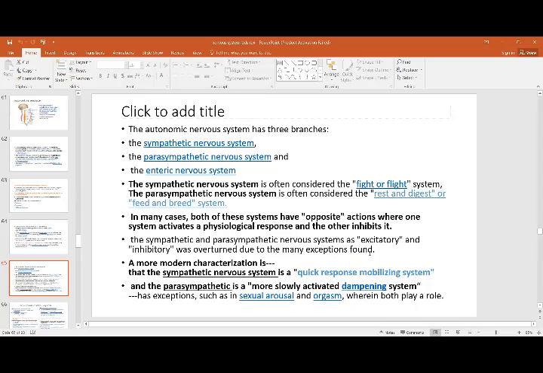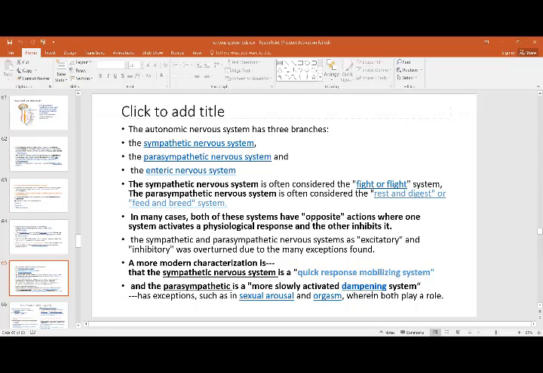Many exceptions were found. It is not purely that one is excitatory and the other is inhibitory. They are a mixture of it, so it is not a sharp demarcation. A modern characterization is that the sympathetic nervous system is a quick response mobilizing system, whereas the parasympathetic is more slowly active, a dampening system. That means it is going to prolong the effect for a longer period of time, whereas the sympathetic nervous system quickly sympathizes and shows its response.